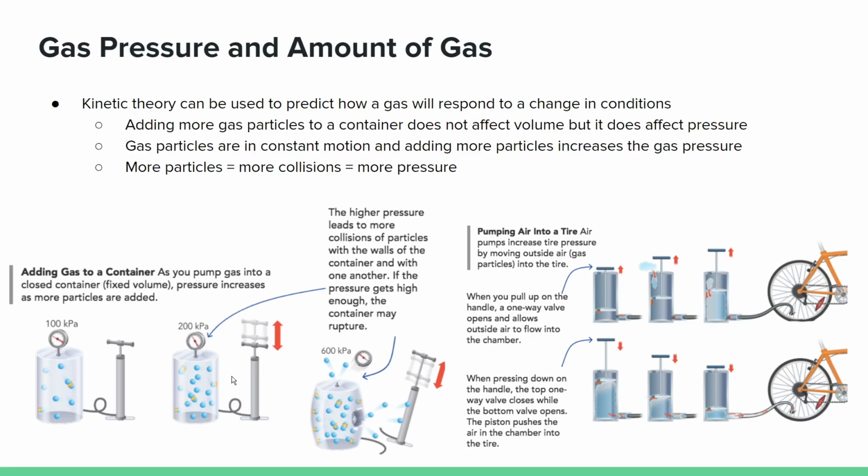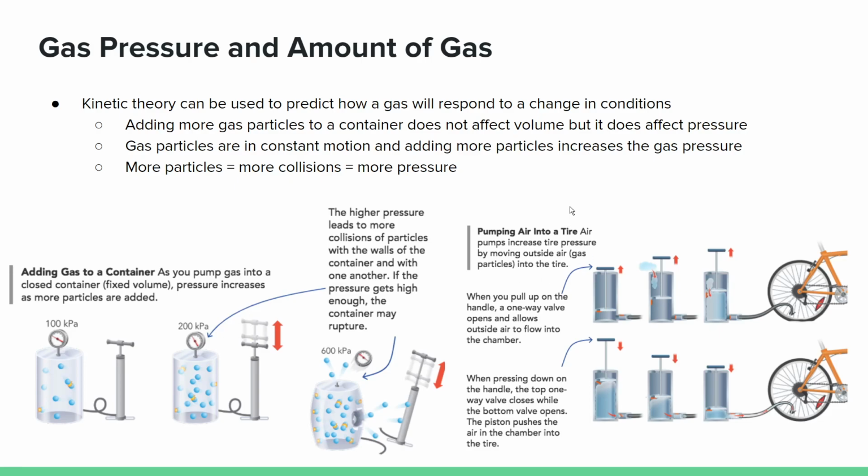The higher pressure leads to more collisions of particles with the walls of the container and with one another. If the pressure gets high enough, the container may even rupture. So here you can see there's 600 kPa and there's so many particles, and the container just breaks open. And another example is pumping air into a tire.